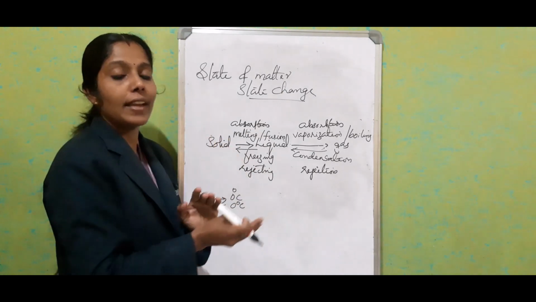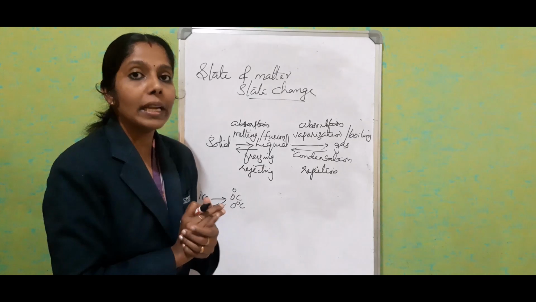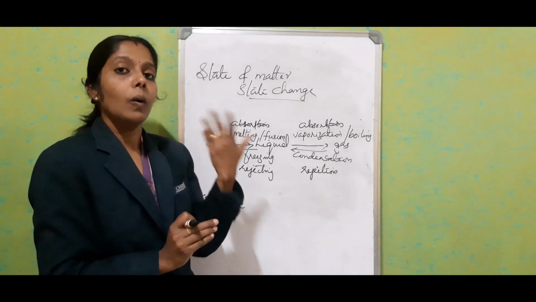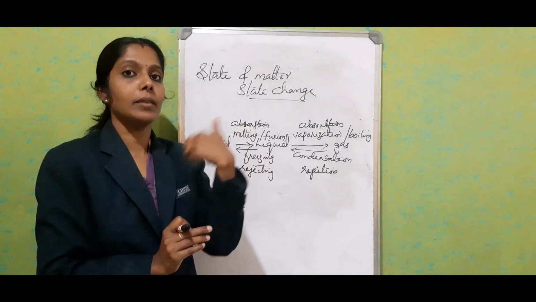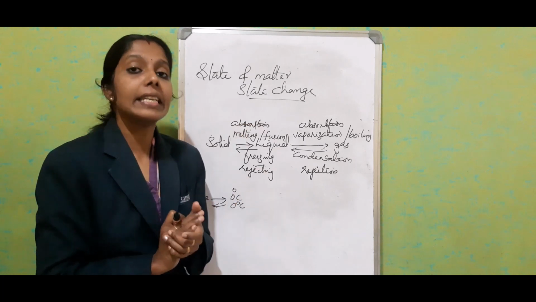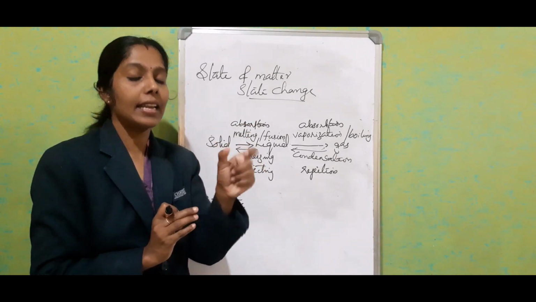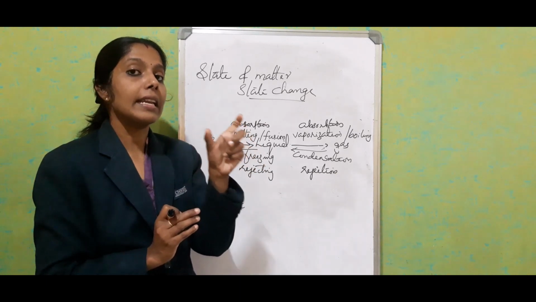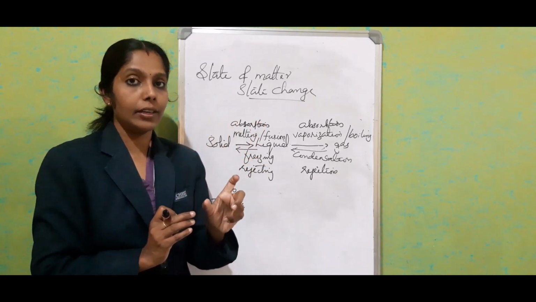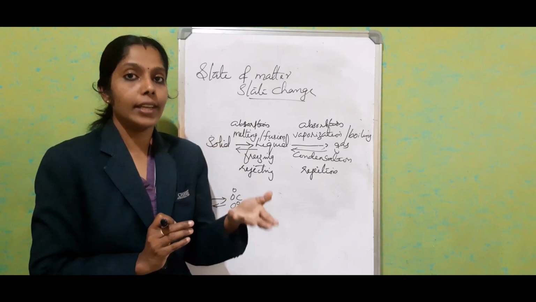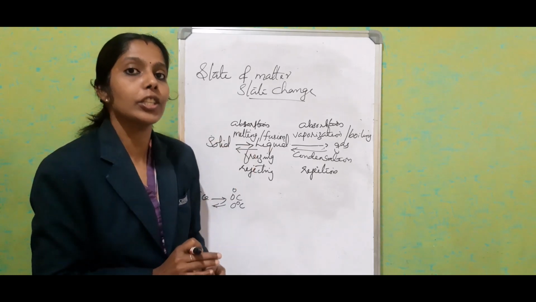So during the phase transition, there won't be change in the temperature. Only the heat energy will be absorbed or it will be rejected. That we are calling with the name latent heat energy. Okay, latent heat energy is the amount of energy absorbed or rejected during the phase change.